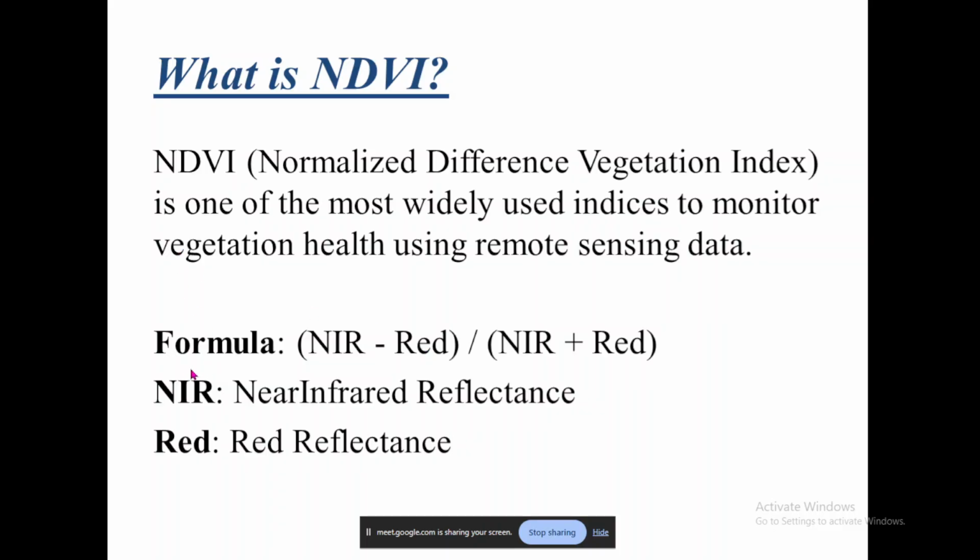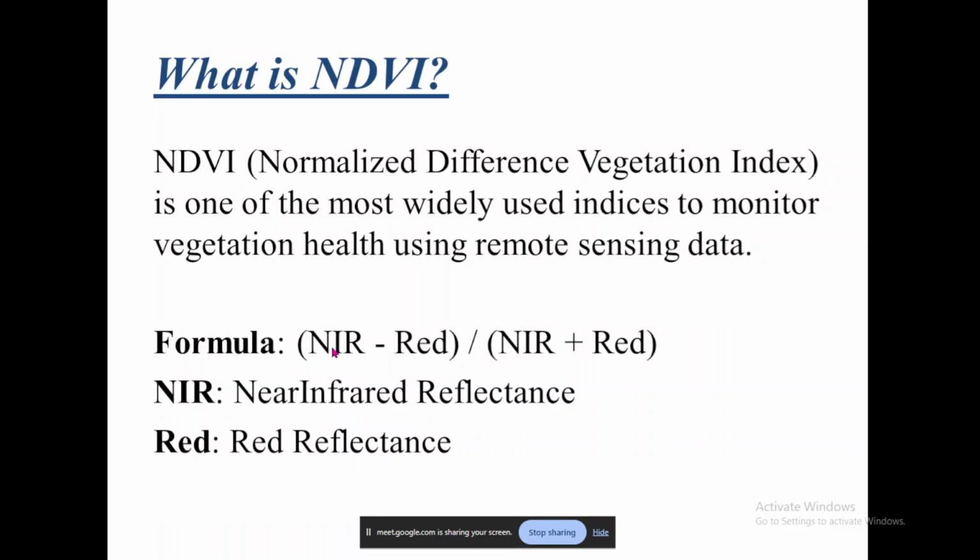So the formula for NDVI is near infrared minus red divided by near infrared plus red, which means that if the near infrared value is higher, we will talk about that range a little later. If NDVI values are higher, that means vegetation is available. If NDVI values are lower, that means vegetation is not available.